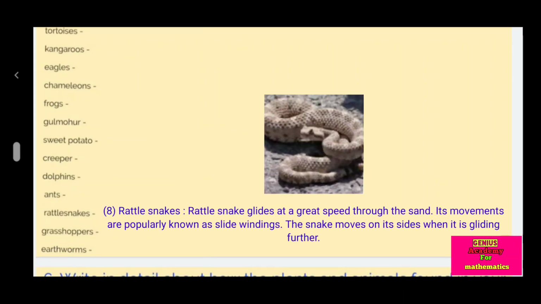Rattlesnake glides at a great speed through the sand. Its movements are popularly known as side winding. The snake moves on its sides when it is gliding forward.